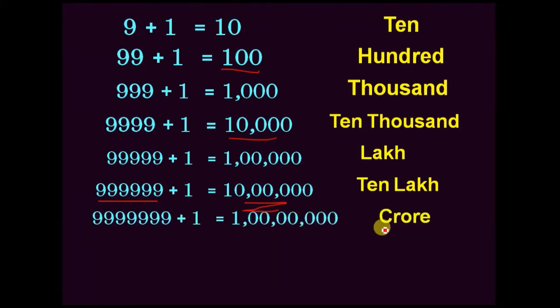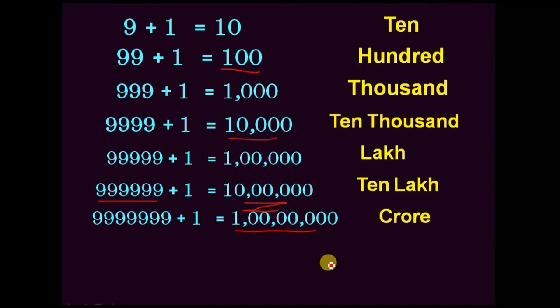We call this a crore, కోటి. ఈ 1 కోటికి, అంటే దీనిలో మొత్తము 1 2 3 4 5 6 7 8, ఇది 8 place values number. 1 crore is an 8 place value number.